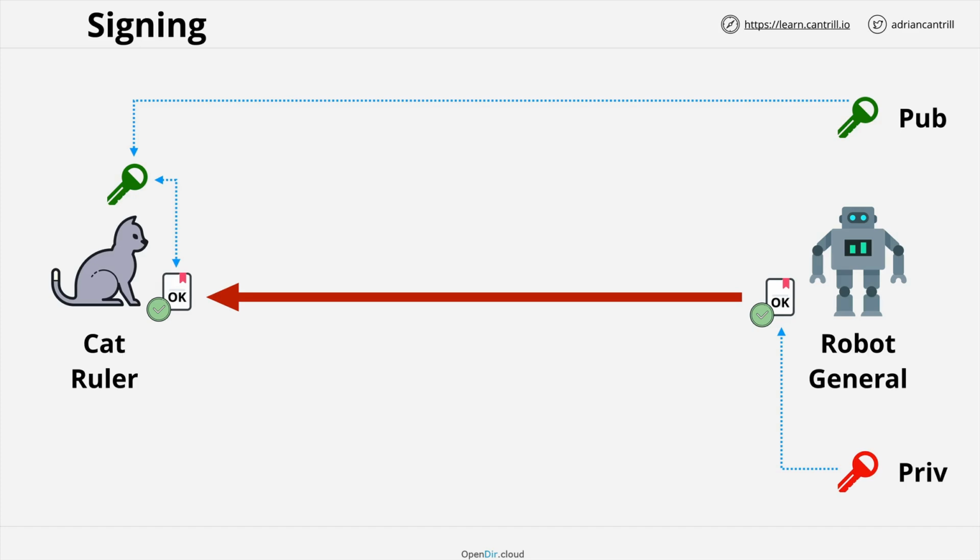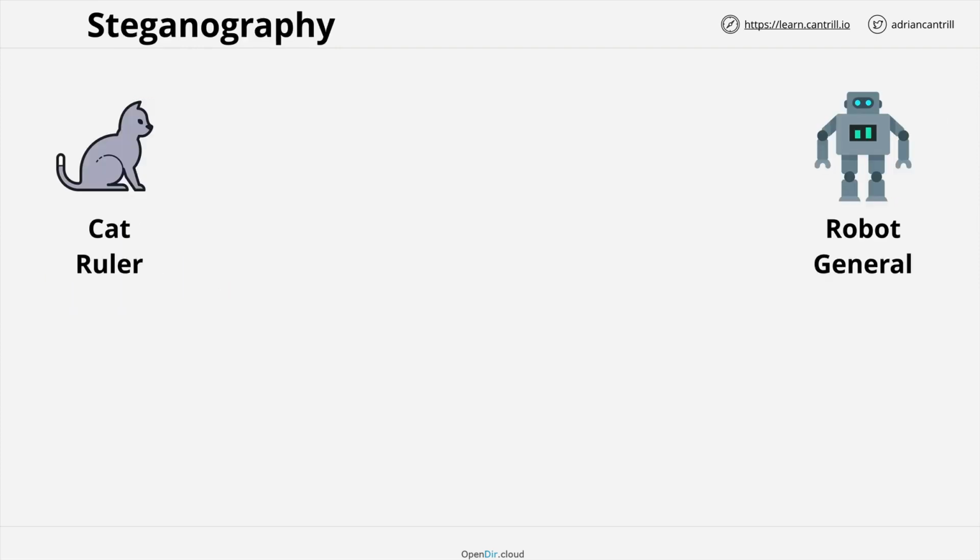Now there's one more thing that I want to talk about before I finish up this lesson, and that's steganography. Sometimes encryption isn't enough. The problem with encryption is that if you use it, it's obvious that you've used it. If you encrypt a file and deliver it to me, there isn't really any scope for denying that you have encrypted some form of data. The government, who control the men and women with guns, can often insist that you decrypt the data, and if you don't, well, they have pointy sticks or they can put you in jail. You can refuse to decrypt the data, but the deniability isn't there. If you encrypt data, somebody will know that you've encrypted data.